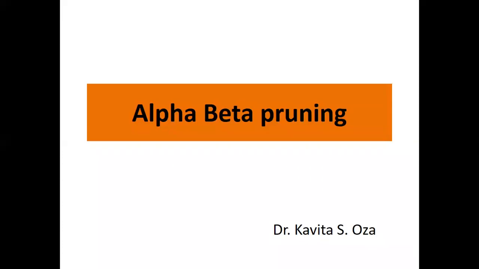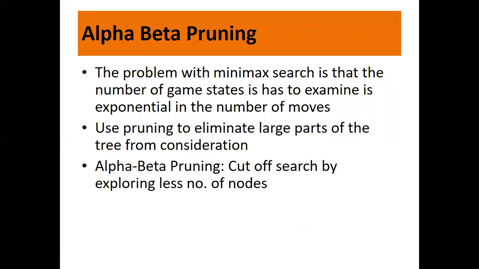So what we are going to do today is prune that tree. That means we are not going to explore each and every path from the tree, and we'll have some criteria to decide which part we are not supposed to explore for the solution. So this is nothing but alpha beta pruning.